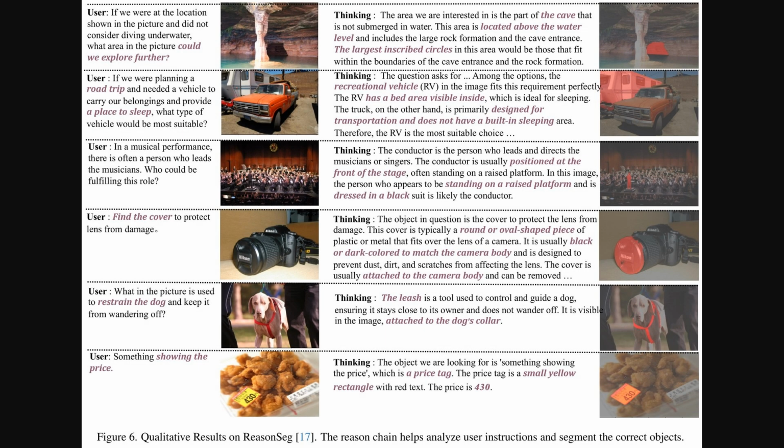Okay, so figure 6 gives us some really nice visual examples of Seg-Zero in action. We've talked about the reasoning chain and the segmentation. Well, here you can actually see it for different kinds of user prompts. Look at how the model thinks through the question, like identifying the conductor based on position and clothing, or figuring out which part of the cave to explore, before highlighting the correct area or object. It really shows how that step-by-step thinking helps it handle these complex requests accurately.